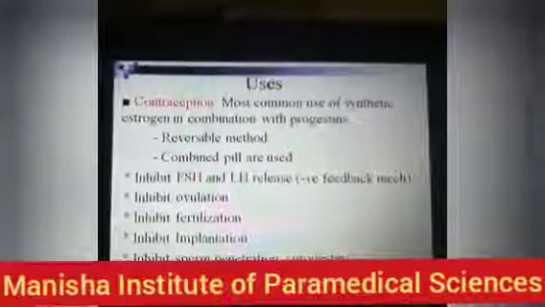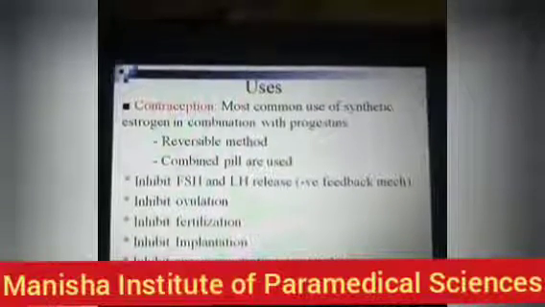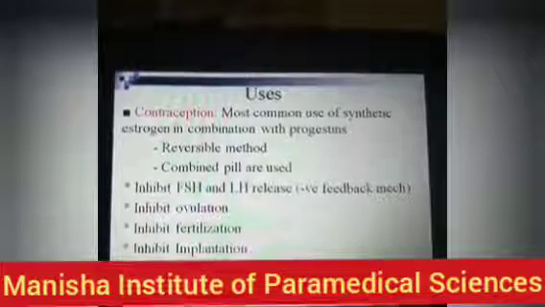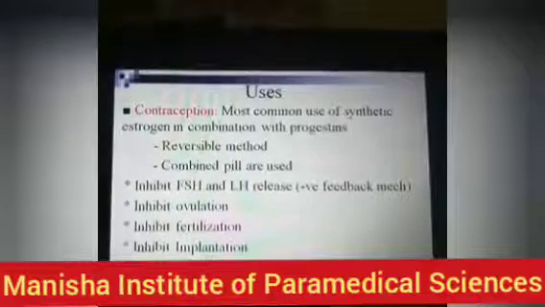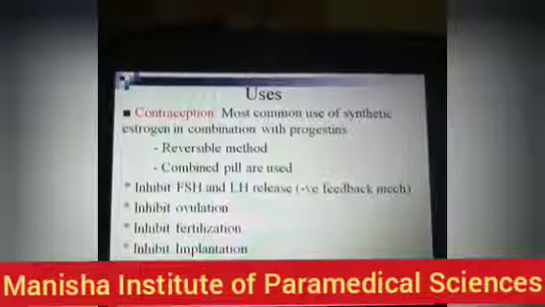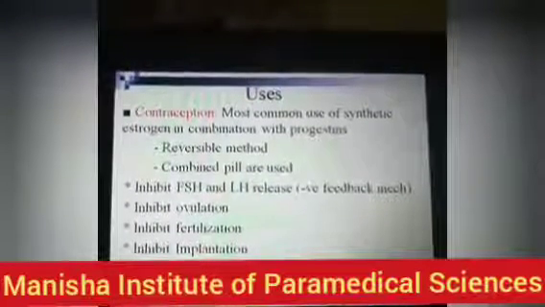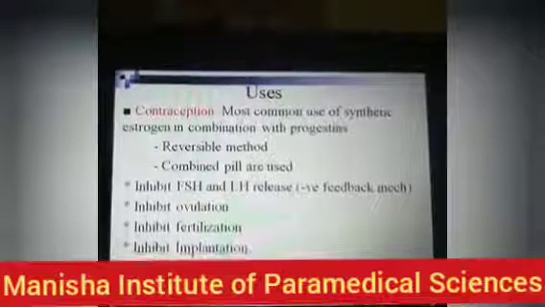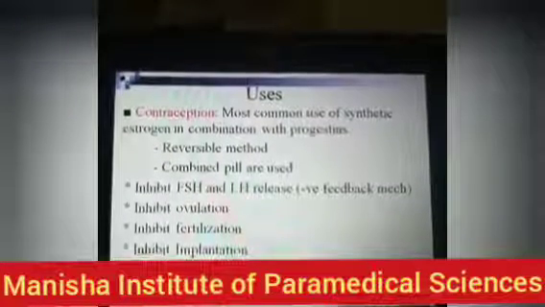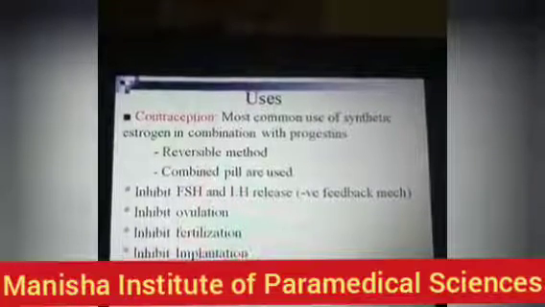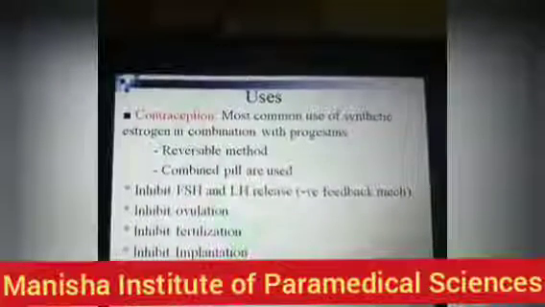So what is the mechanism of action they have? They inhibit the release of gonadotropins, FSH, the follicle stimulating hormone, and LH, the luteinizing hormone, by negative feedback mechanism on the HPA axis.